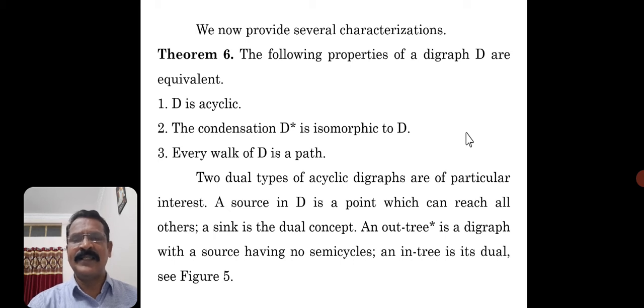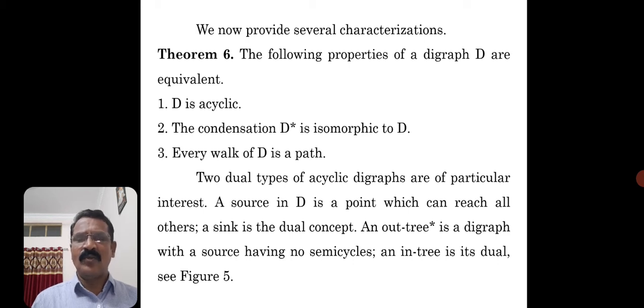Okay, D is acyclic. It implies the condensation D star is isomorphic to D. It implies every walk of D is a path. So the following properties of a digraph are equivalent. If D is acyclic, then the condensation D star is isomorphic to D, and then every walk of D is a path. Okay, so this is one result. No need to prove it, just on the basis of observation you can state this result.